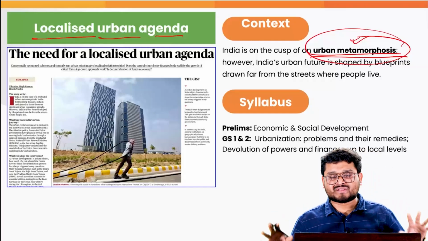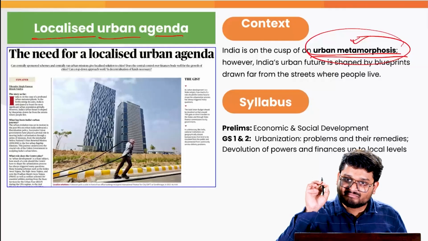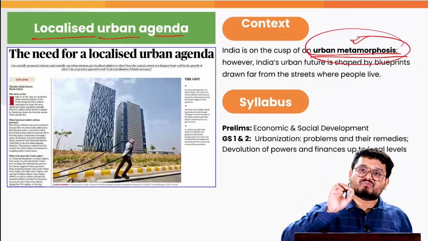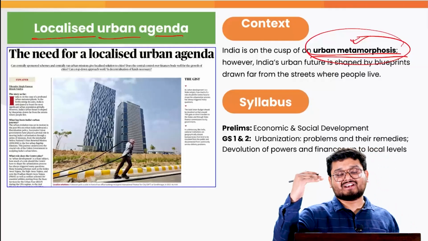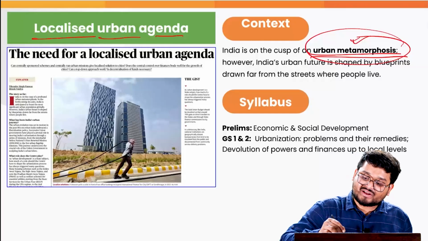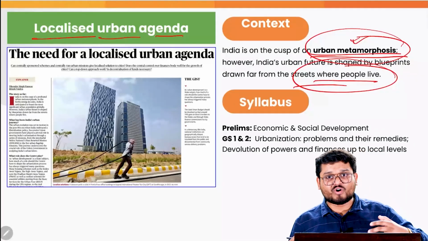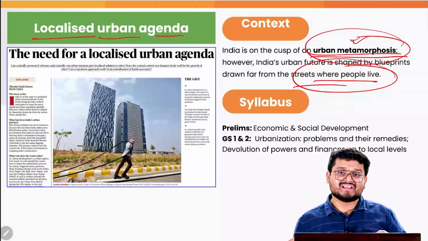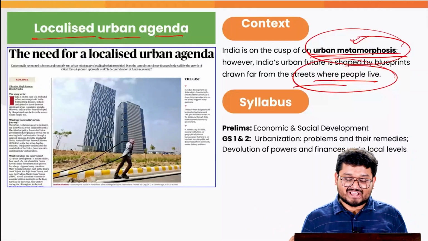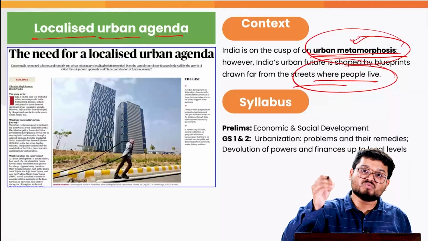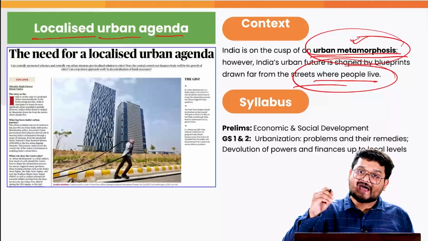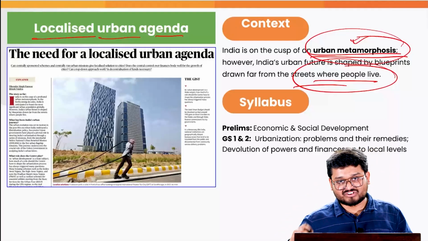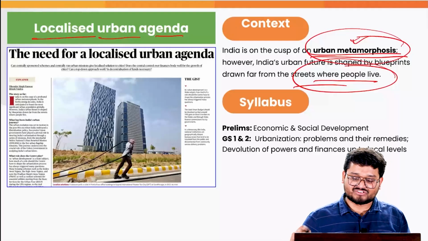Here, the main issue that the article is trying to highlight is that all of the government schemes and programs that we have are fine. But the main issue is that we do not have a bottom-up strategy. That is, the streets where the people live, the voices of the people and the various aspirations for development in urban areas, are sometimes not matched. Correct? So this is where we need to focus more on the local voices, and the local administration must lead. This is the main context of the article.